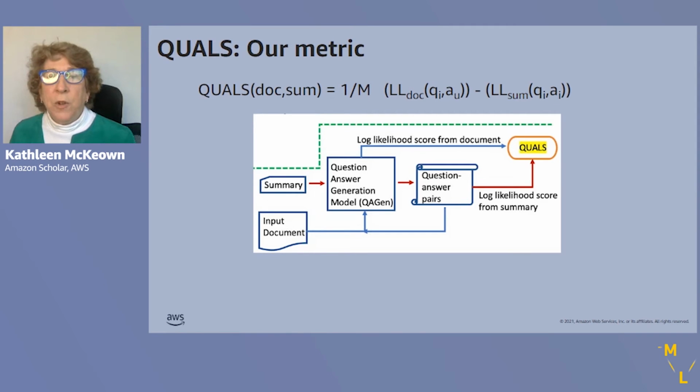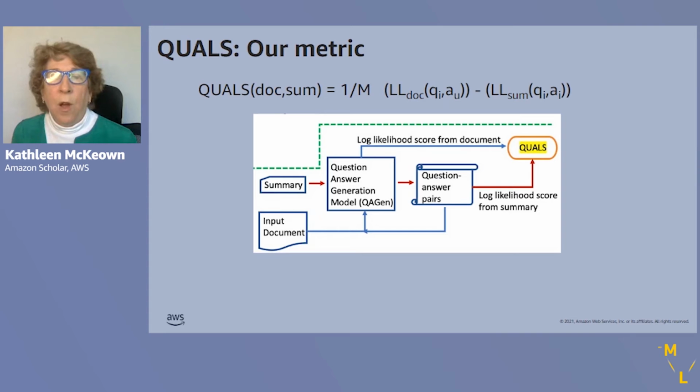The QUALS metric averages the difference in log likelihood of question-answer pairs generated from the document and question-answer pairs generated from the summary. And we can see this in our diagram here. We have a question-answer generation module, and the summary is fed into it to produce question-answer pairs.